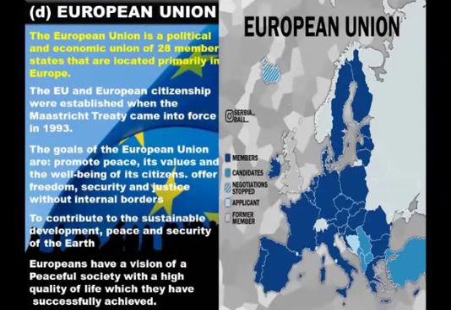The European Union came into being on November 1st, 1993 by the Treaty of Maastricht with 28 member countries.